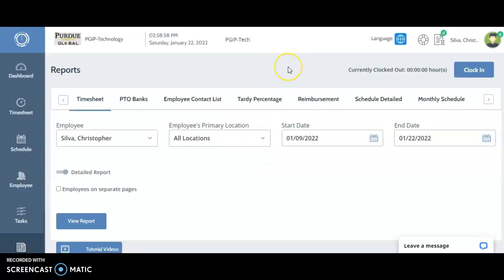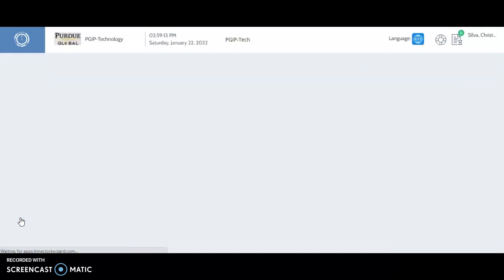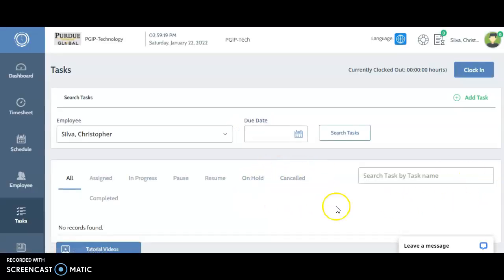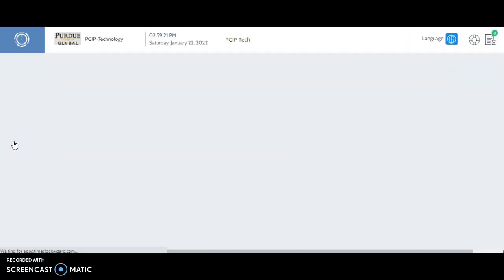But in this case, since I'm not using this tool to track my work, I'm only using it to track my hours, of course, it's not gonna display anything in reports, task, or schedule.